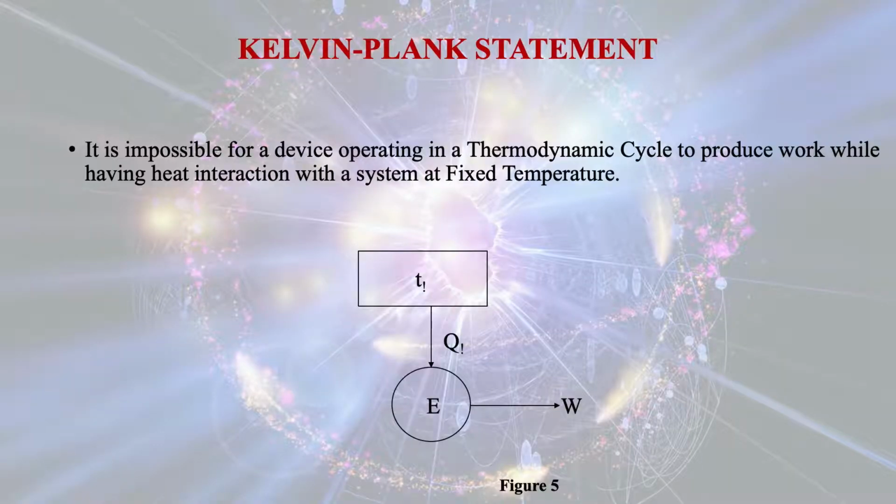Now there are two very important statements given by Kelvin and Clausius. We will discuss those statements. Those are related to the second law of thermodynamics. First one is the Kelvin-Planck statement. It is impossible for a device operating in a thermodynamic cycle to produce work while having heat interactions with a system at fixed temperature. Now this is an impossible process.